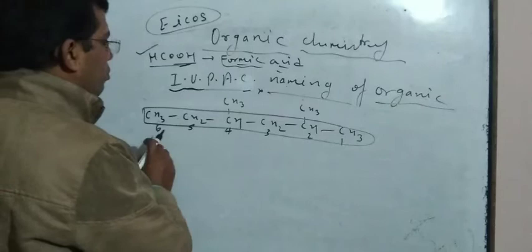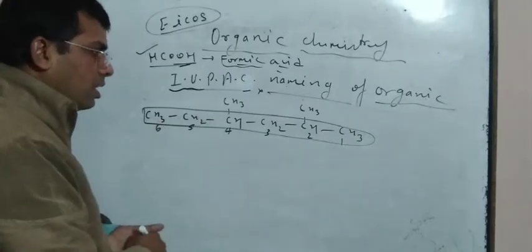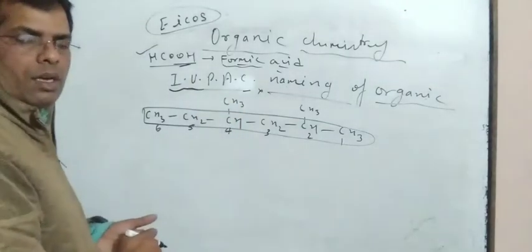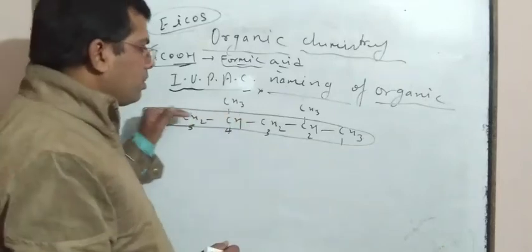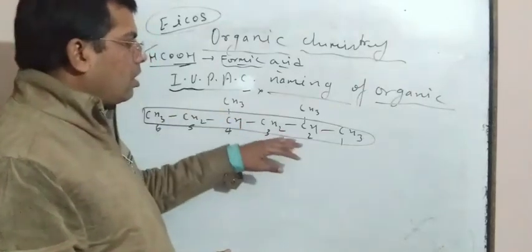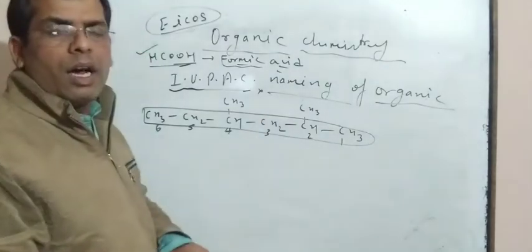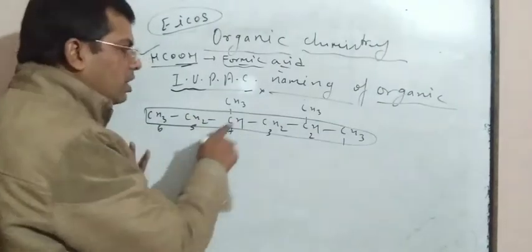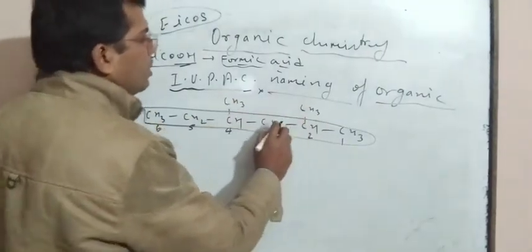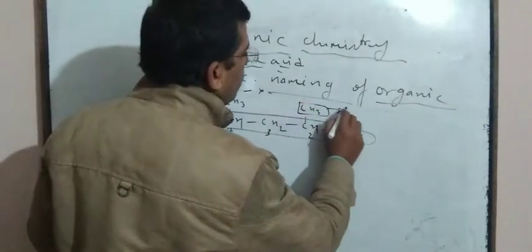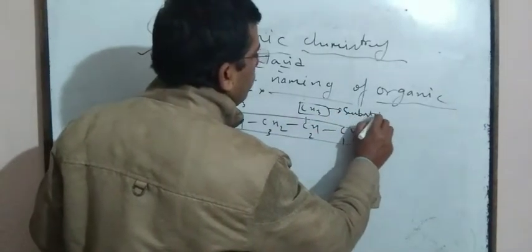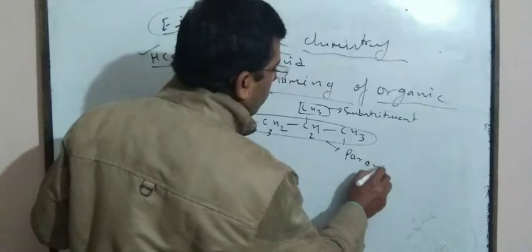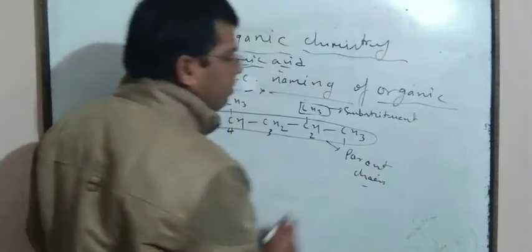Groups of atoms other than the carbon skeleton are known as substituents. This straight chain is known as the parent chain, and these side chains are known as substituents.